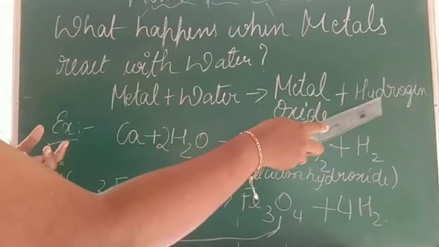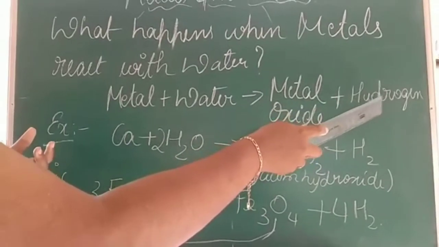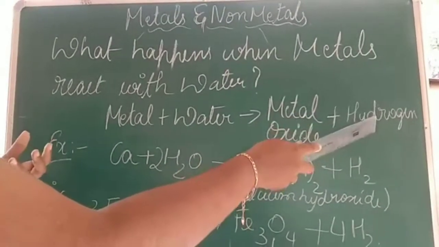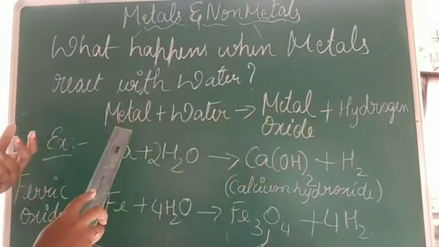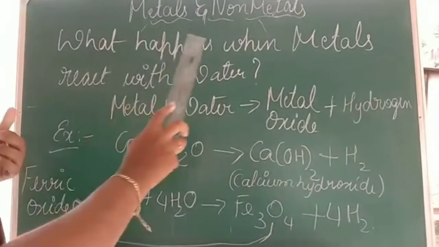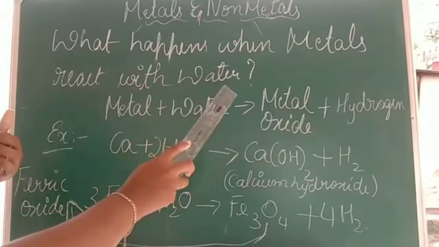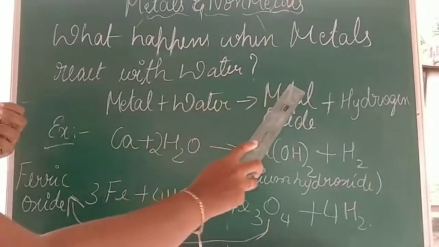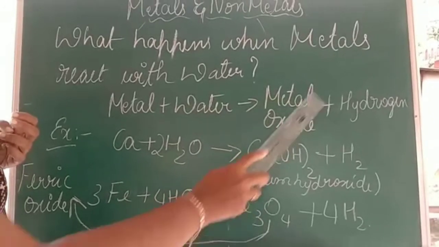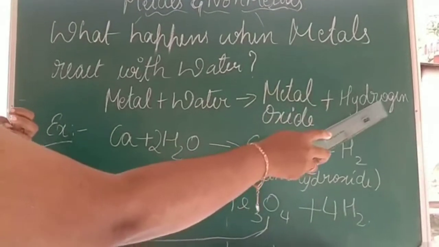Hydrogen is in gaseous form and will be liberated at the end of the reaction. Is it clear? Let me explain again. What happens when metal reacts with water? You obtain the product metal oxide with the liberation of hydrogen gas.